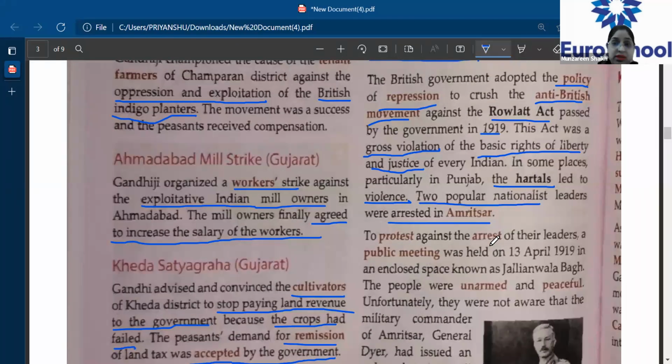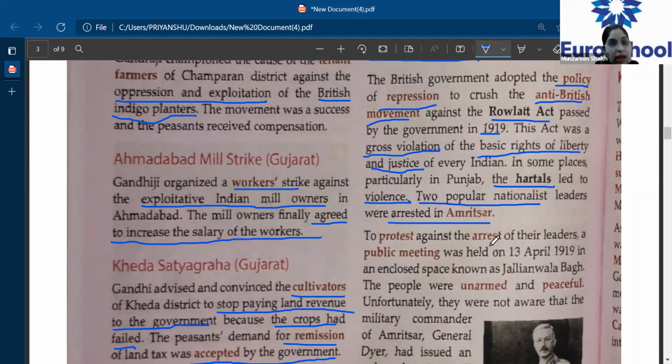They started banning all the meetings and gatherings held to protest against the arrested leaders. So basically, they arrested two popular leaders in Amritsar, where, first of all, through the Rowlatt Act, they had banned all public meetings.